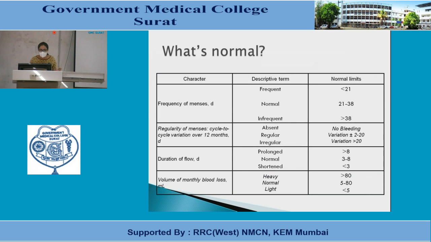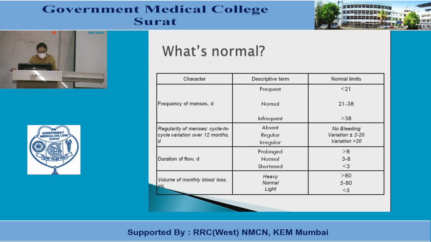So what are the normal duration, characteristics and frequency of menstruation? In frequency, normal is 28 to 38 day limits. If it is less than 21 days, the frequency is more, and it is infrequent if it is more than 38 days. Regular menstruation: the cycle variation over 12 months is 2 to 20 days. Absent means no bleeding, and irregular if the variation is more than 20 days.